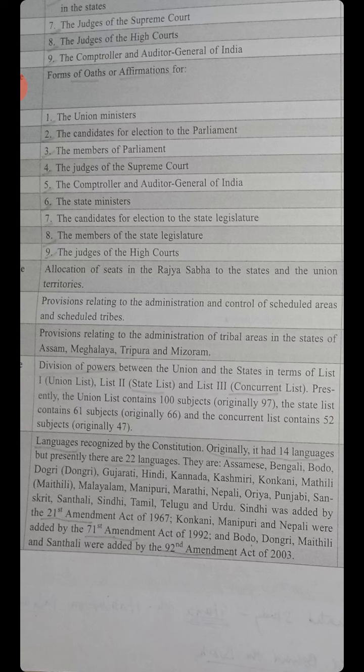No English in here. Sindhi was added by the 21st Amendment Act of 1967. Konkani, Manipuri, and Nepali by the 71st Amendment Act of 1992. Bodo, Dogri, Maithili and Santhali by the 92nd Amendment Act of 2003.